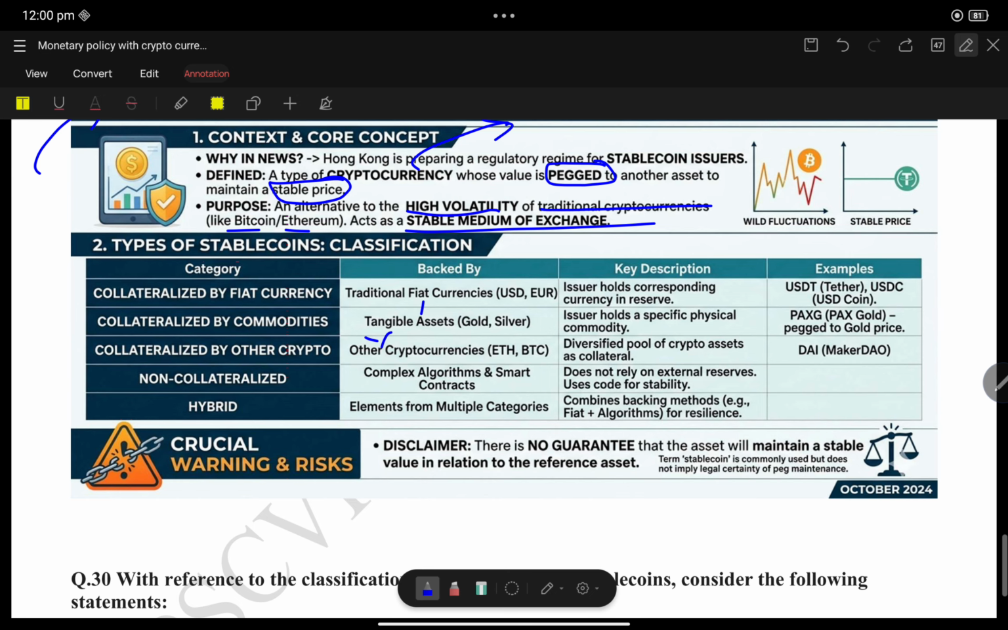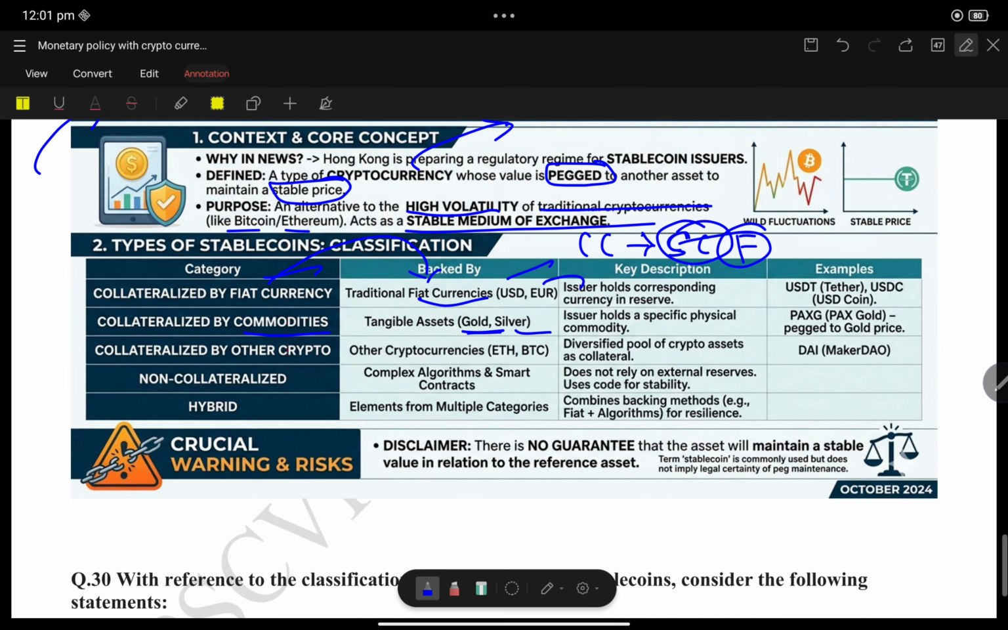The classifications: first, collateralized by fiat currency. When the stablecoin is pegged with a fiat currency like US dollars or euro, that is a kind of stablecoin. Also, when it is pegged with commodities, tangible assets like gold, silver, that is also termed a stablecoin.